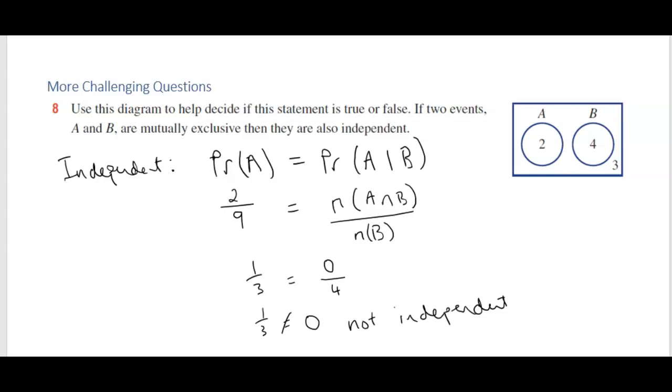Okay, so don't get independent events mixed up with mutually exclusive events. Independent just means one event doesn't affect the probability of another, whereas mutually exclusive just means they have nothing in common. So independent events can have something in common, but they can also be independent of each other.